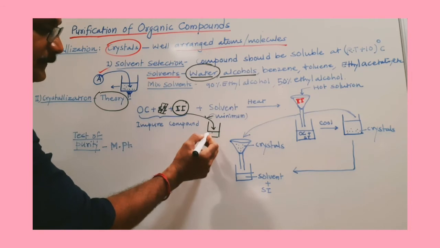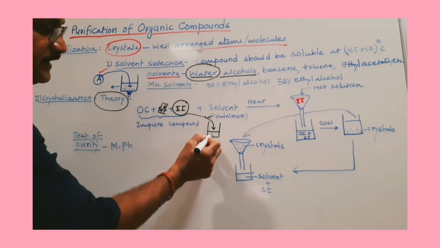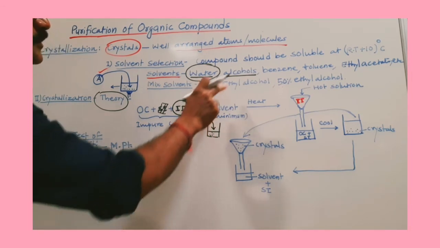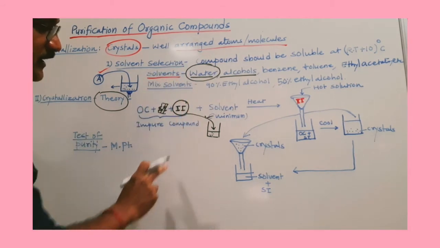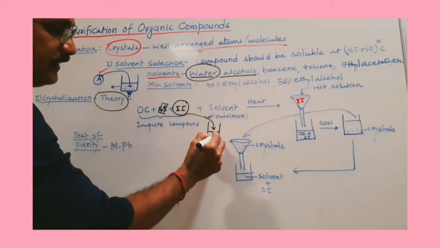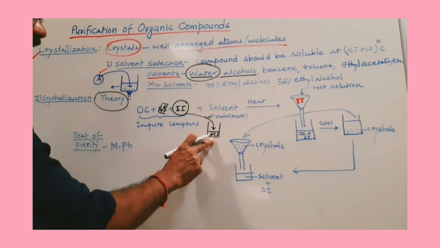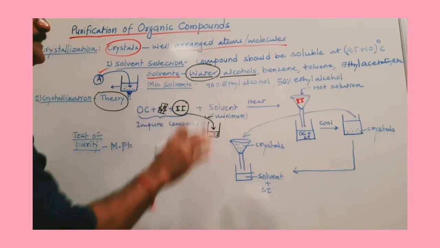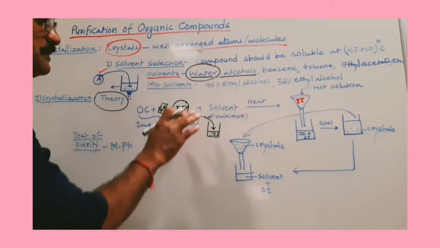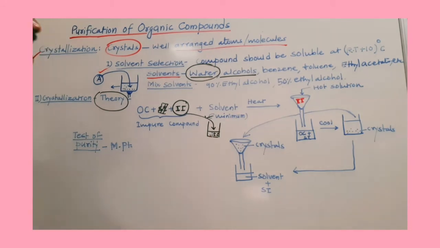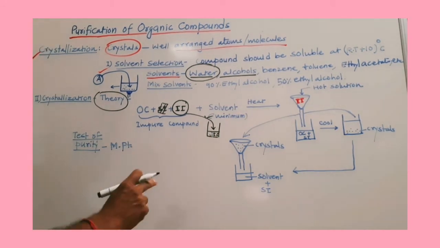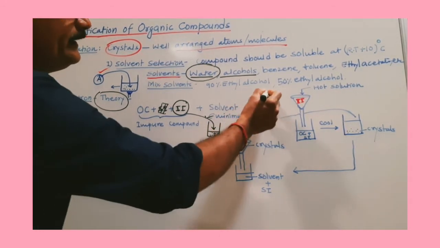So now see here, the organic compound is still there, because that organic compound is not soluble at room temperature. Even II, the insoluble impurity, is also there. Only the soluble impurity is gone once we add this mixture into this solvent. Right? So the second step of this process is heating.